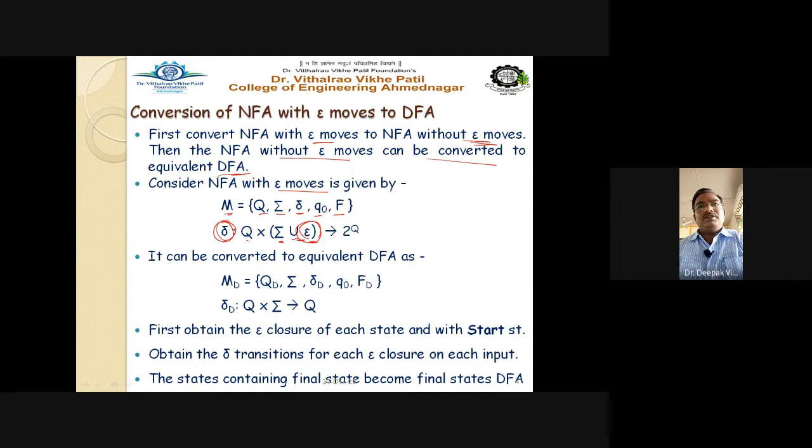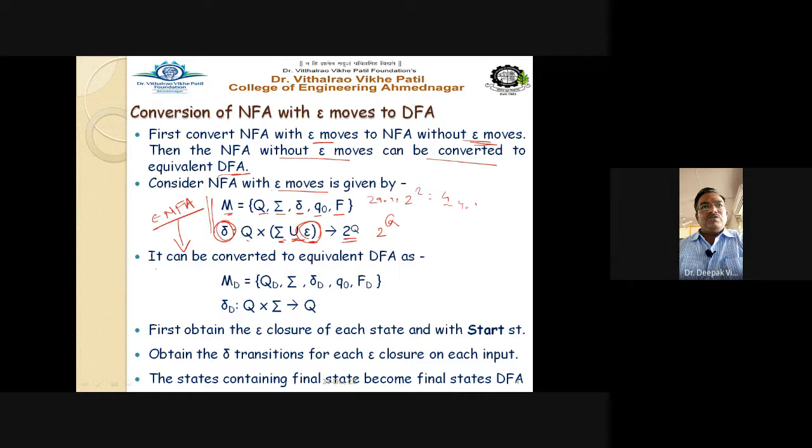That's why epsilon is taken into consideration with the input alphabet, and it gives the next state, which is the power set: if there are 2 states, then the next states can be 2 squared, that is total 4. If suppose only Q0 and Q1 are there, then you can have 4 possible states. In that particular case, NFA with epsilon moves, we can call it ENFA.